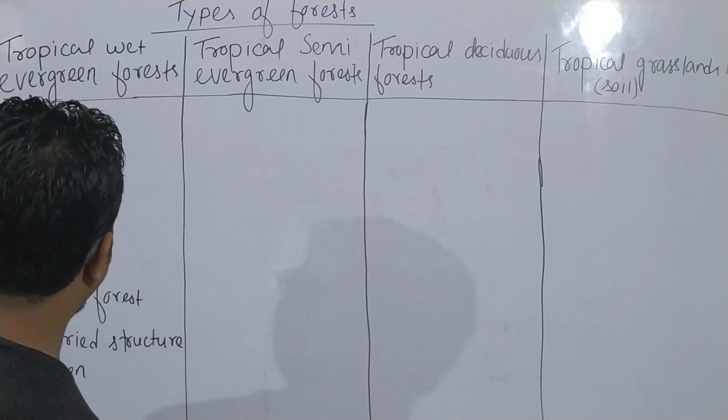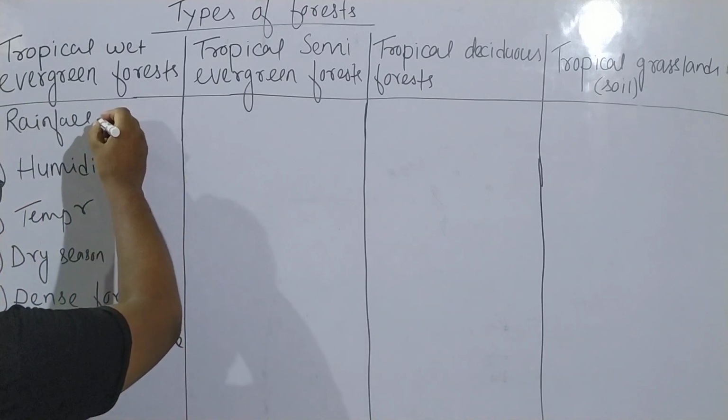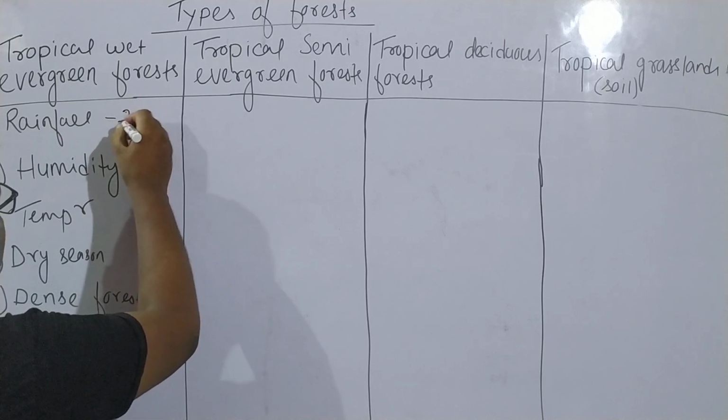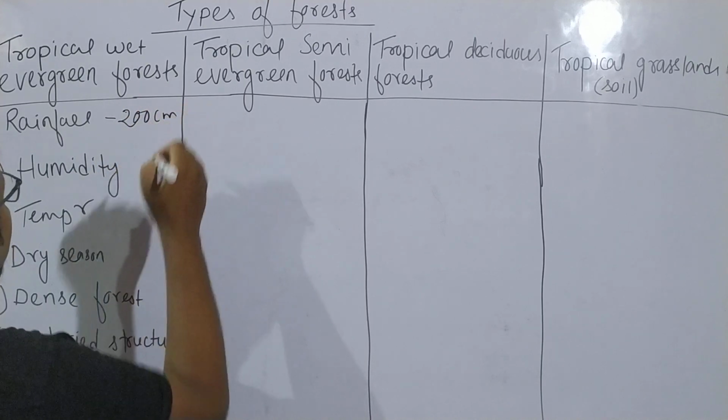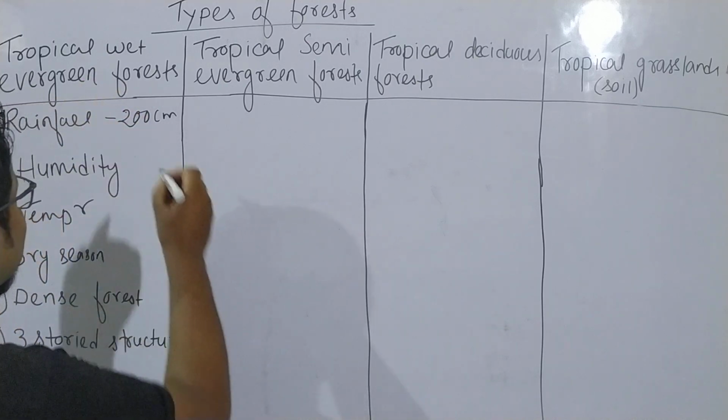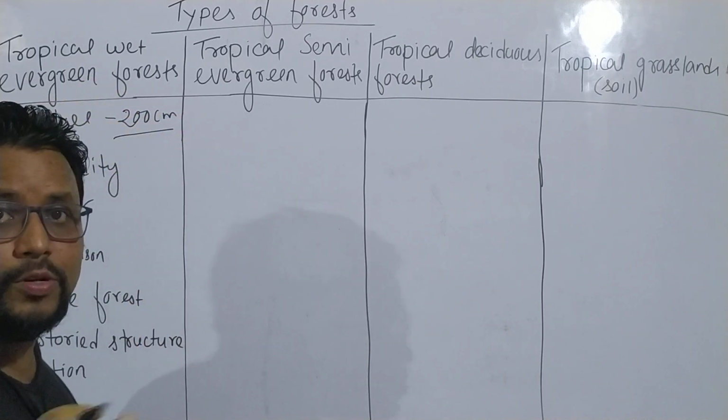It is found that the rainfall of tropical wet evergreen forest is greater than 200 centimeter.